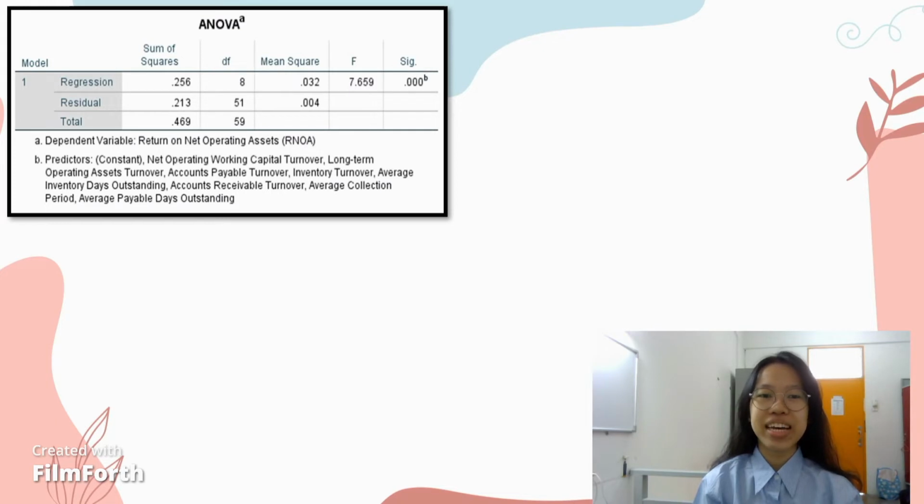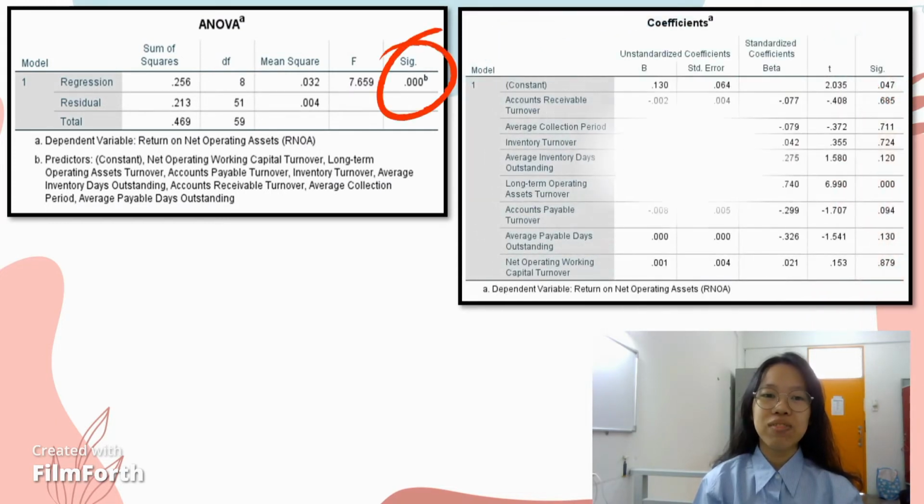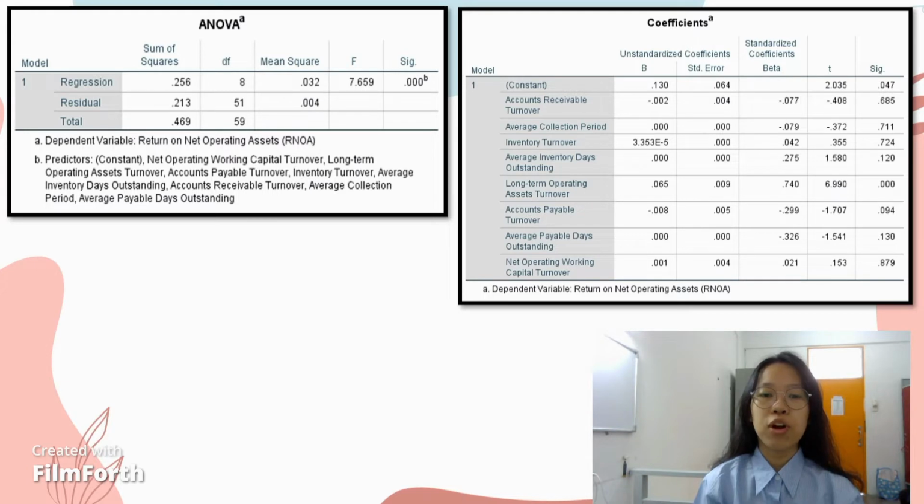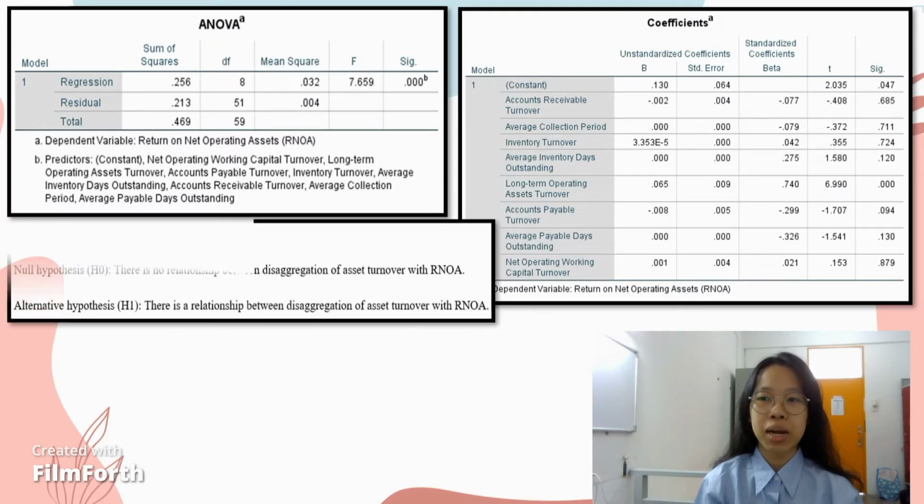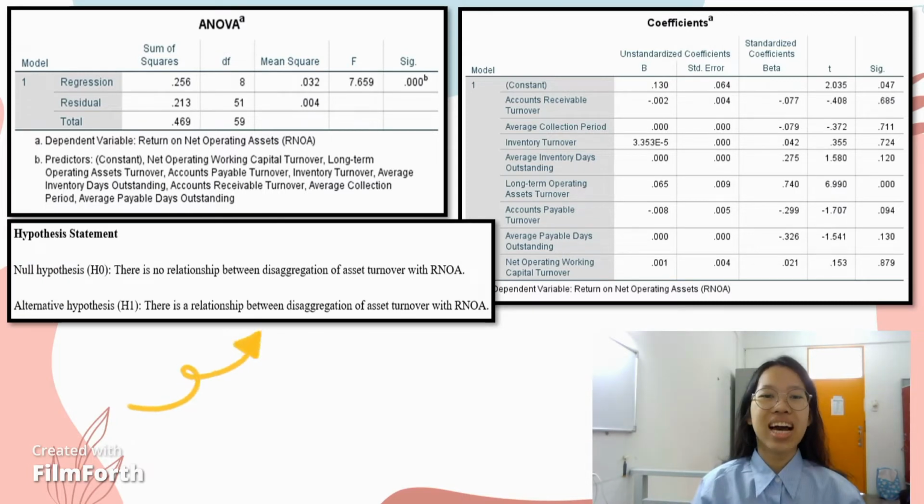Well, according to the ANOVA table, the SIG value shows 0, which is less than 0.05. A SIG value below the tolerance value of 0.05 is considered significant to the dependent variable. This is the hypothesis statement for this study.